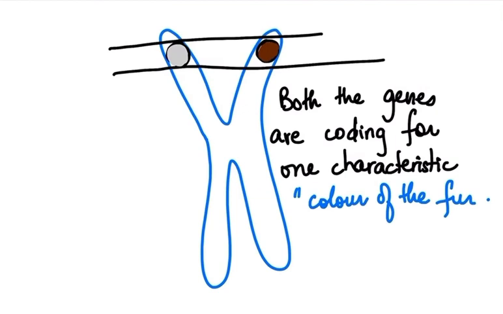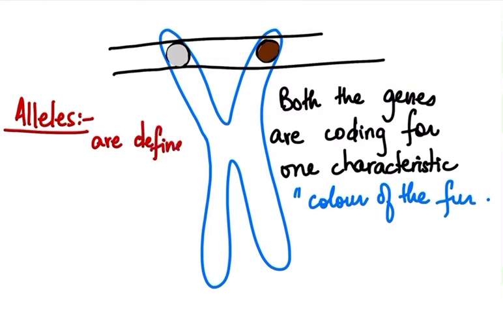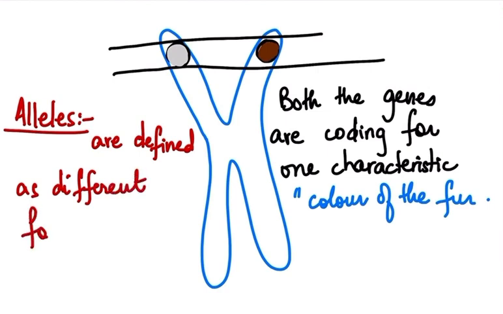So whenever the genes are different, what are they known as? They are known as alleles. What do you mean by alleles? Alleles are defined as different forms of the same gene.